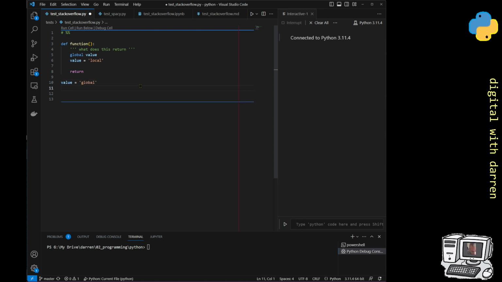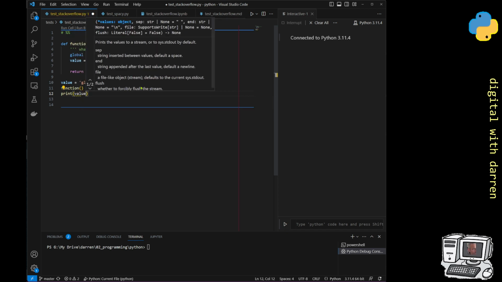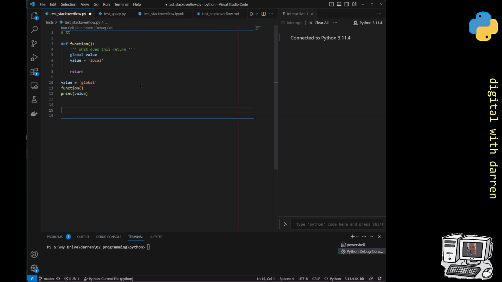and then we want to run our function, which in our case is called function, and we want to print what the value is. And the question is what are we expecting for value? Our options were going to be, I should really put this at the top because otherwise it might print out our string here.